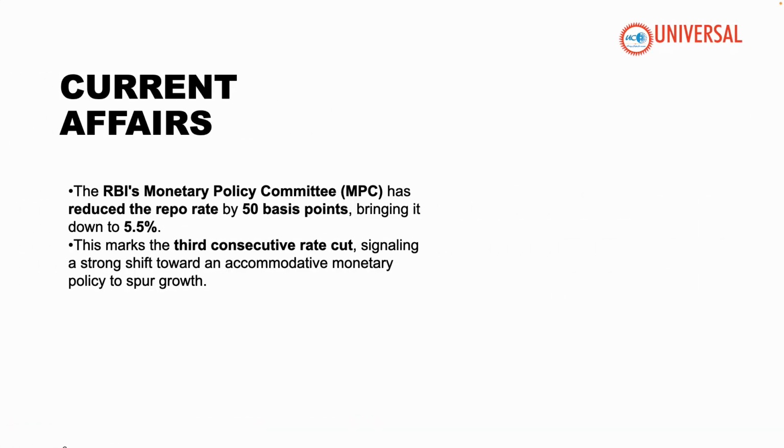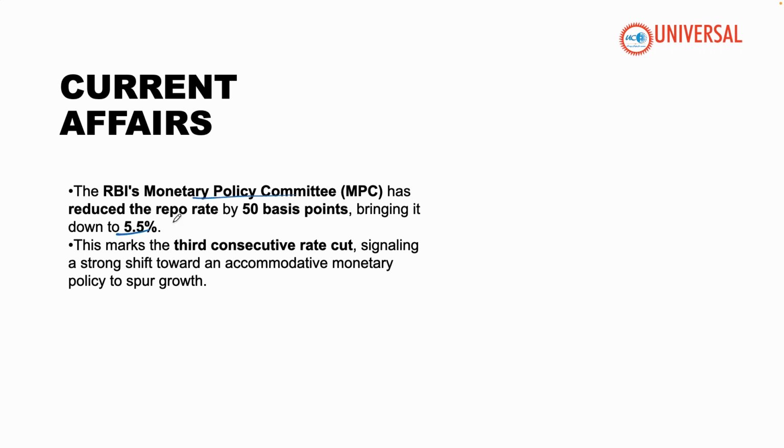Okay, so the current affairs for this topic: for the last 2 months, you can see that the RBI Monetary Policy Committee has reduced repo rate by 50 basis points. Again, it is starting to reduce. Last month it was around 6%. Now it has reduced to 5.5%.